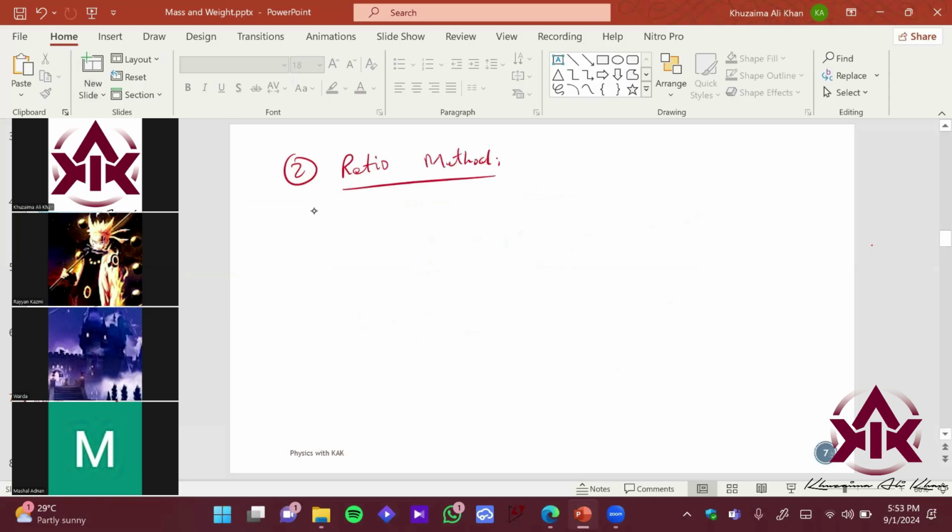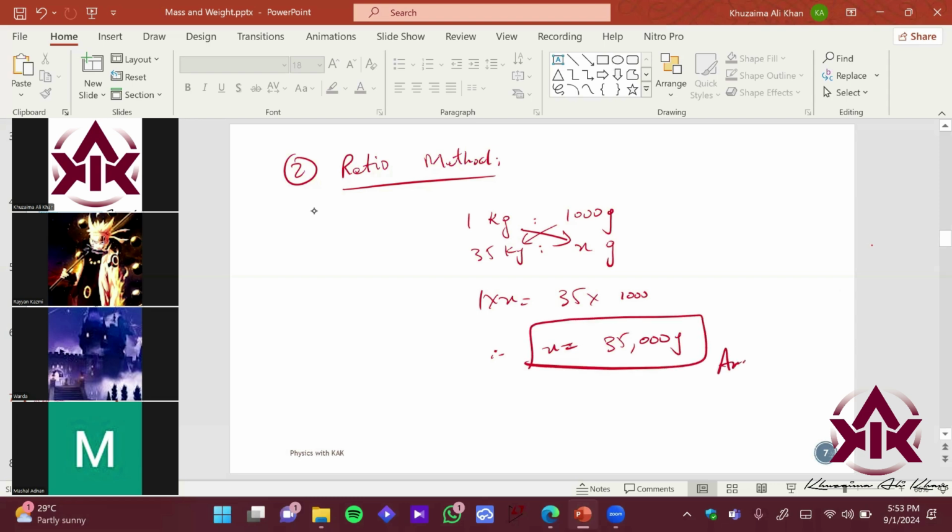So what does this say? It says that you should simply know the relation that 1 kilogram is 1000 grams. Now you have 35 kg, so kg under kg, grams under gram, and it's unknown, so x comes in. Then shake, cross multiply. 1 times x equals 35 times 1000. So again your answer comes out to be 35,000 grams. Does that make sense?